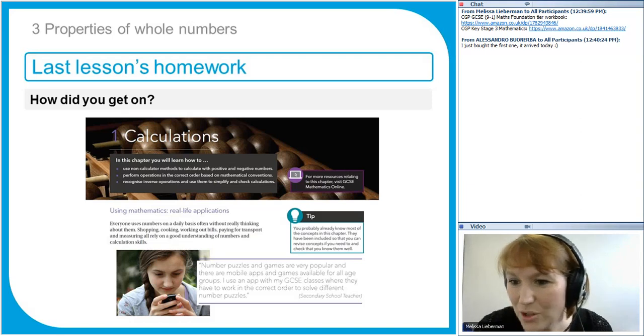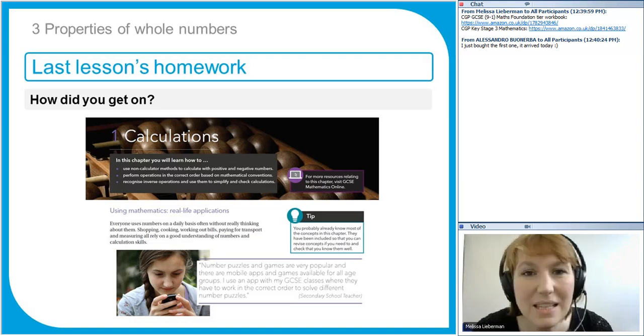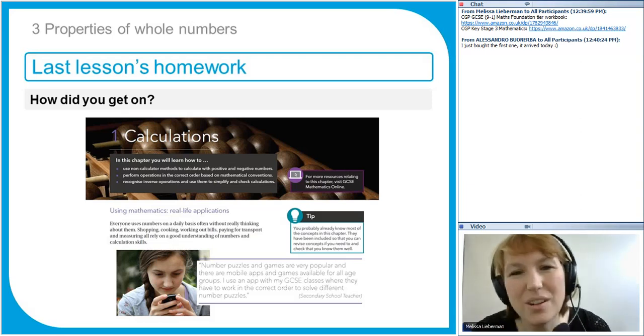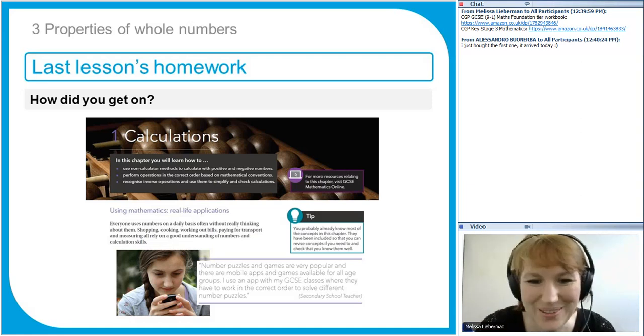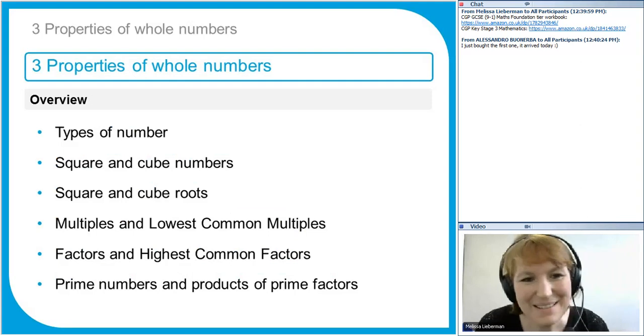Alessandra, you just bought the first one. That's good. It's just a bit easier than the textbook. If you want to have a really good grade and do really well, work through the textbook. But if you're finding it too hard and you want to work up to the textbook, use those books. Okay, I digress. Now, this is what I'm going to be covering today. Types of number.